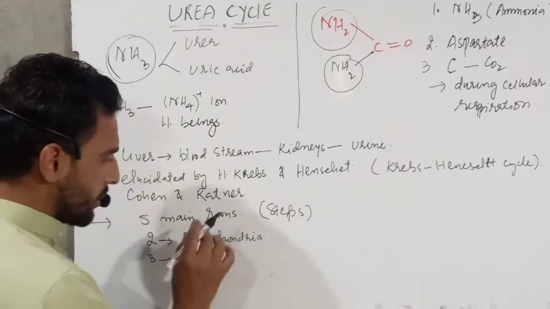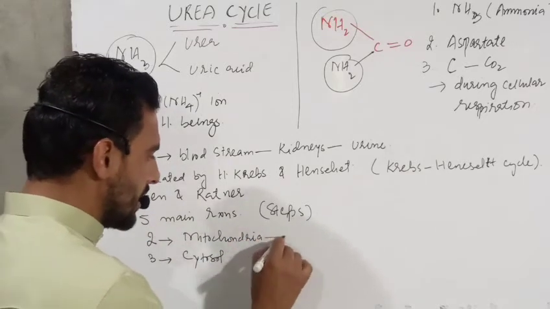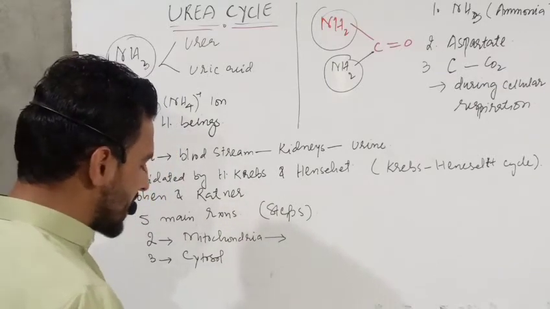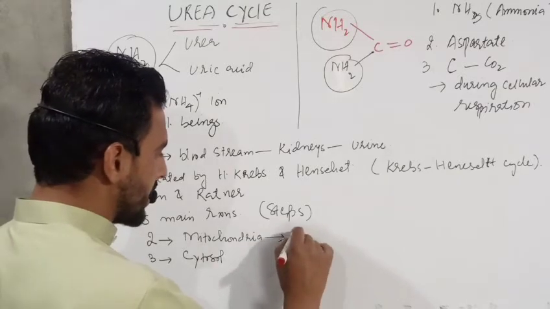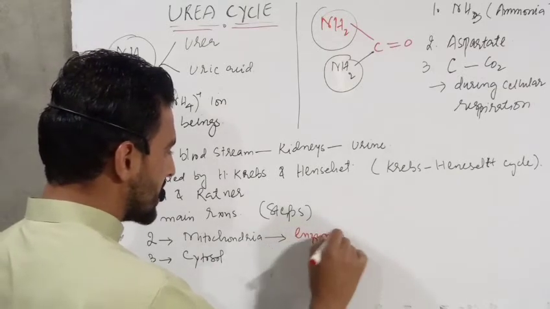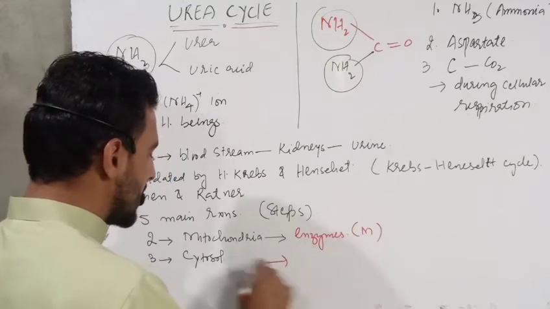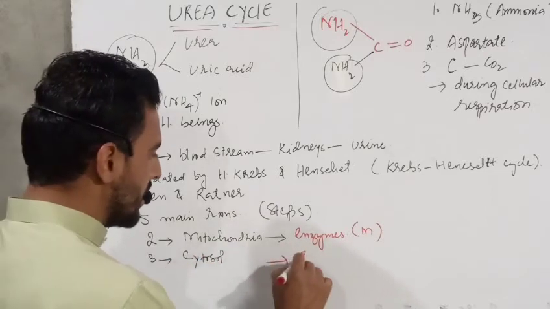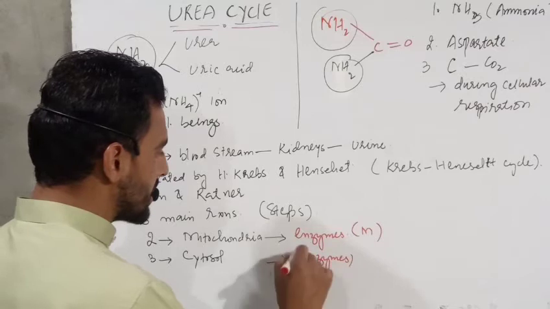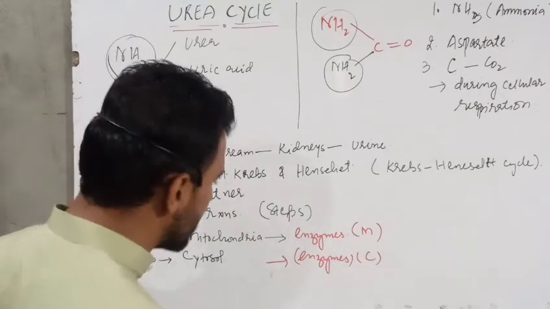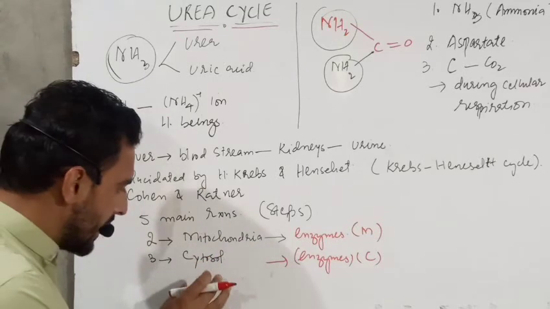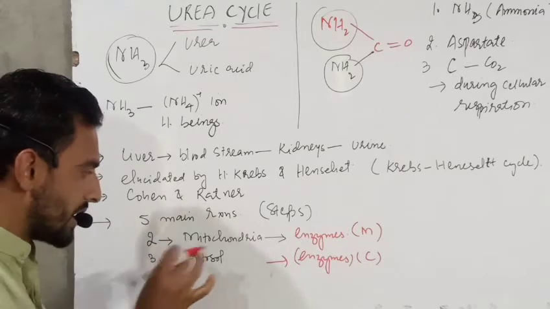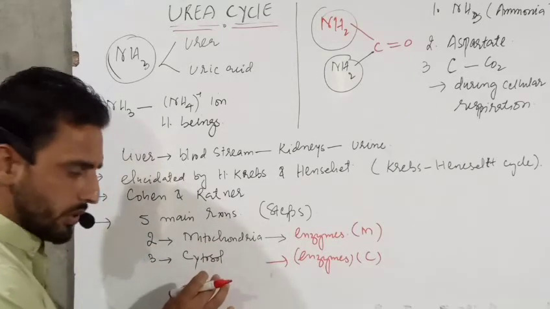That means the first two reactions take place in the mitochondria. Why do they take place in the mitochondria? Because the enzymes of the first two reactions are present in the mitochondria, and the enzymes of the next three reactions are present in the cytosol. That means the enzymes are not present at one place; they are present at two different places, one in the mitochondria and the other in the cytosol. So the urea cycle takes place in two parts, mitochondria and cytosol.